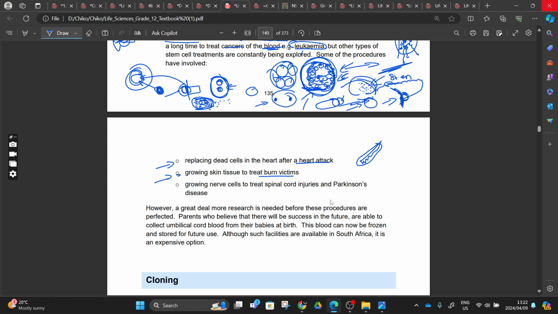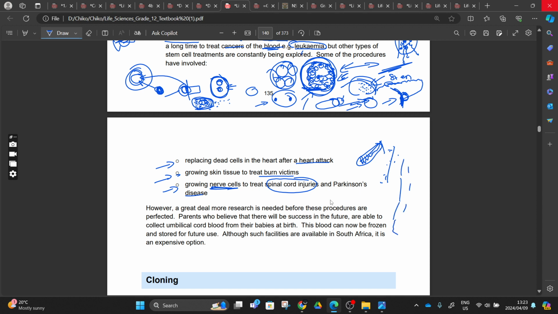After that, we can take the stem cells and insert them here, or we can take skin and grow it in a lab, then do a skin implant, and then you have your new skin. Or we can grow nerve cells to treat spinal cord injuries and Parkinson's disease. Spinal cord injuries affect response to the environment, where we are dealing with nerve cells and impulses.